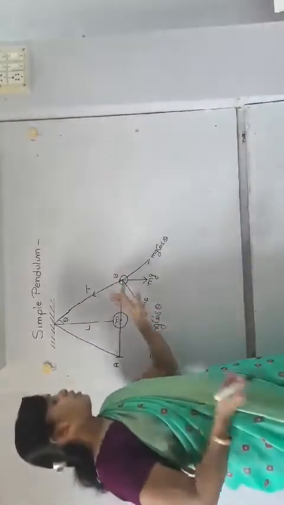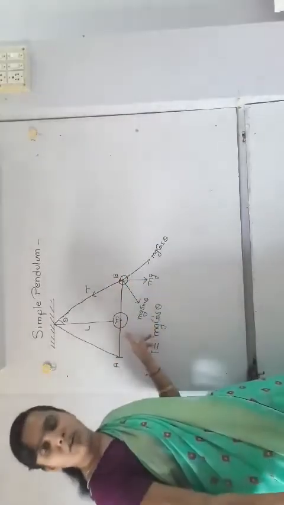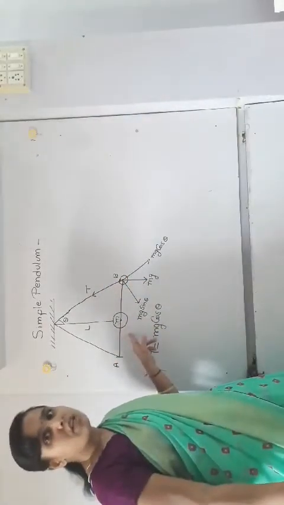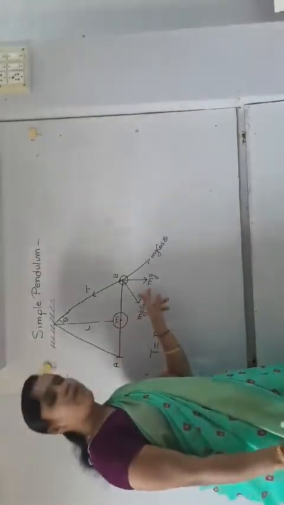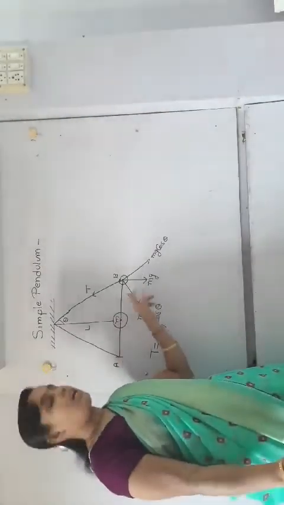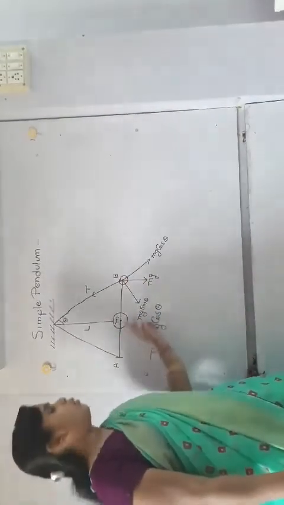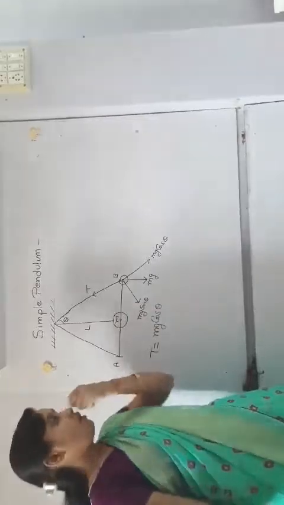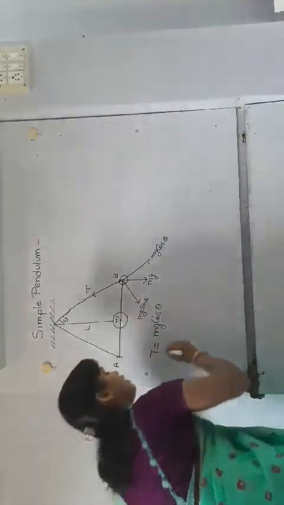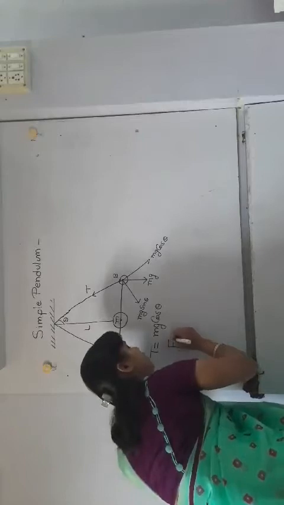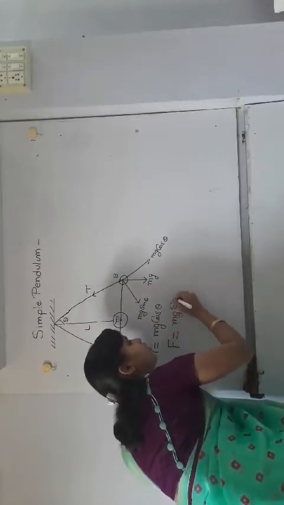Now this mg cos theta provides the necessary restoring force to the body. You know, when we apply a force and then remove it, which force is used to come back? Restoring force. That restoring force is provided by this mg sin theta, so that the body will move from B to O, O to A, and A to O. This is provided by this mg sin theta. Means you can say restoring force F is equal to mg sin theta.